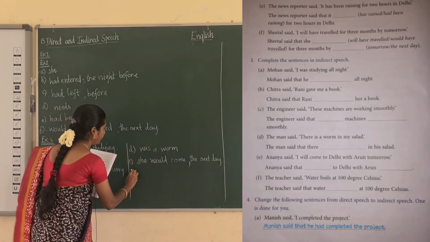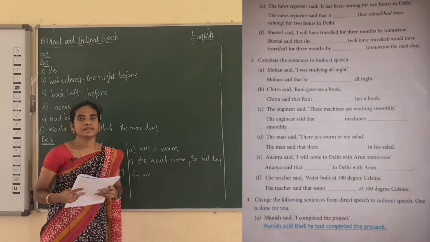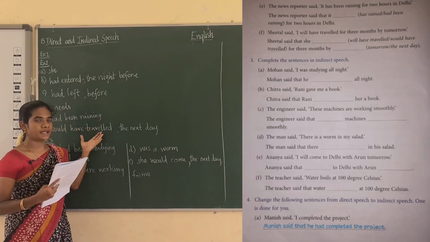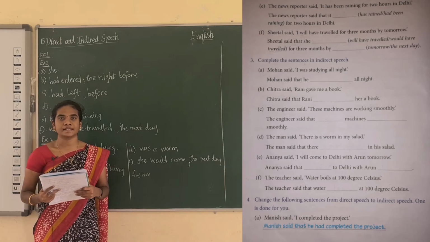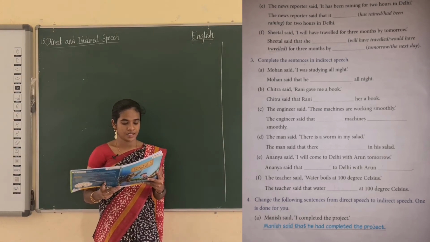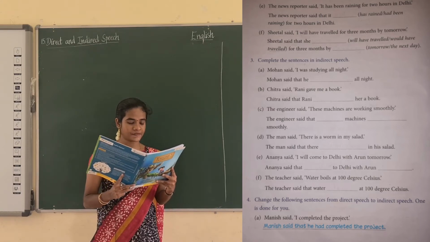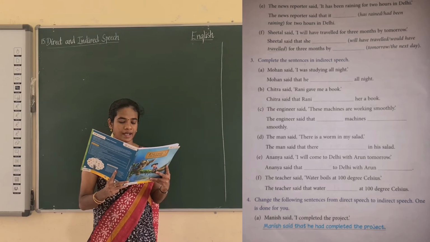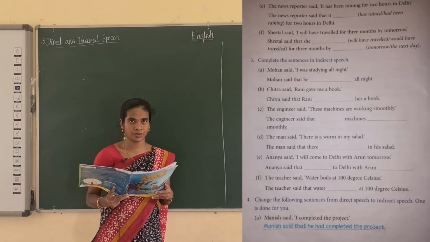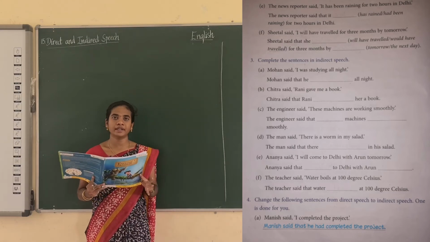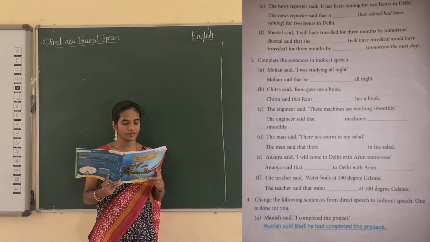Okay, and F you have to do as homework. Students, are you clear with the first, second and third exercise? Okay, now let us move on to the fourth exercise. The fourth exercise is change the following sentences from direct speech to indirect speech. One is done for you. Here they have given the direct speech. You have to change the direct speech into indirect speech. Hope you all remember the rules. Keep those rules in mind and do this exercise.